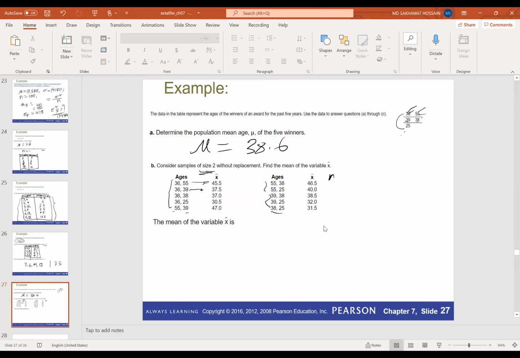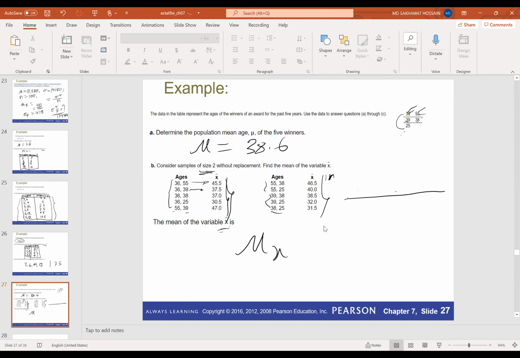So we have total 10 samples here. So that means we'll have total 10 sample means. And with the 10 sample means we can construct the distribution, and that will be the distribution for X bar. And now if you calculate the mean of the variable X bar, these are the observations for X bar. So if you calculate the mean for these values, that will be the mean for X bar.